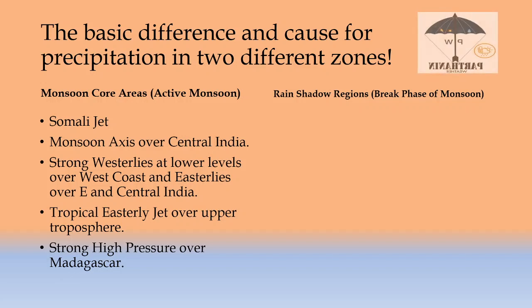This Madagascar high pressure pushes the wind towards the North Indian Ocean, and that becomes the Somali jet over Arabian Sea. And also there is a tropical southwesterly wind across the Bay of Bengal, and that also becomes easterly once it reaches Odisha and West Bengal and joins this Arabian Sea branch in central India.